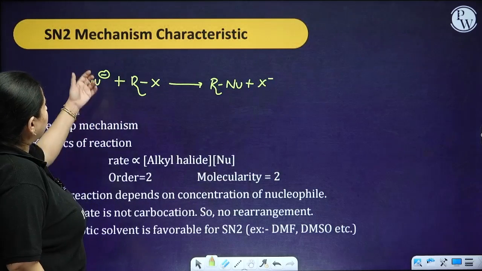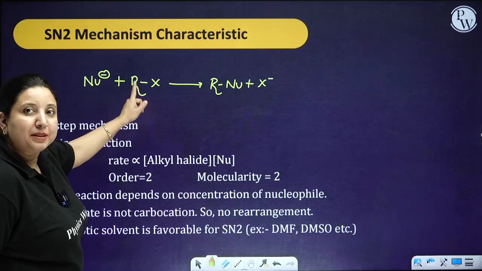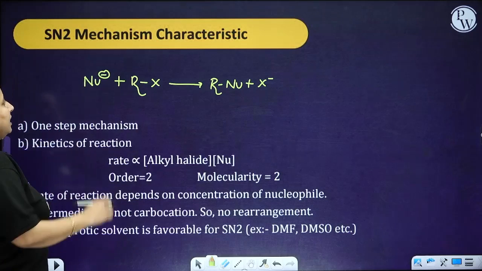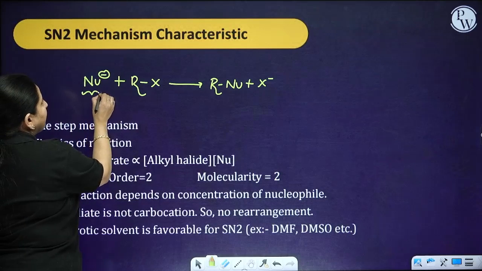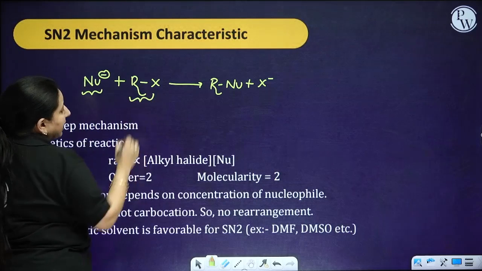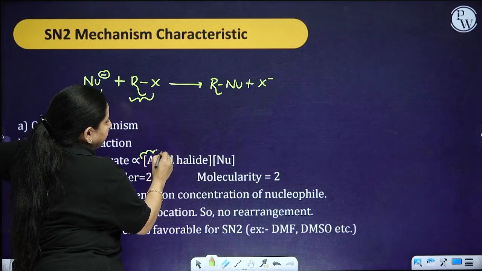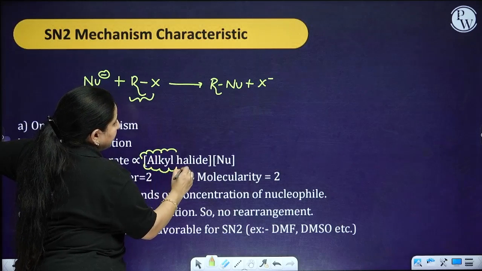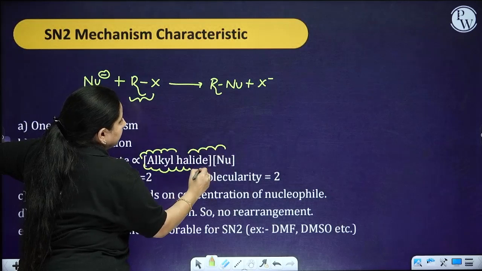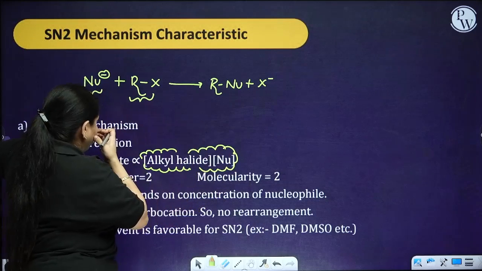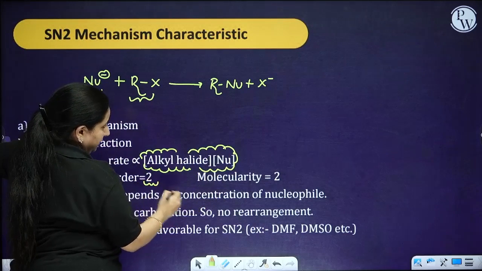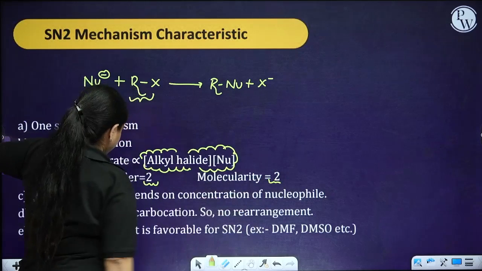Now, this particular reaction takes place in one single step, because from the starting I have the nucleophile as well as the alkyl halide. Therefore, rate is going to depend on both of them, that is the concentration of alkyl halide and the nucleophile. Order is going to be 2 and molecularity is going to be 2.